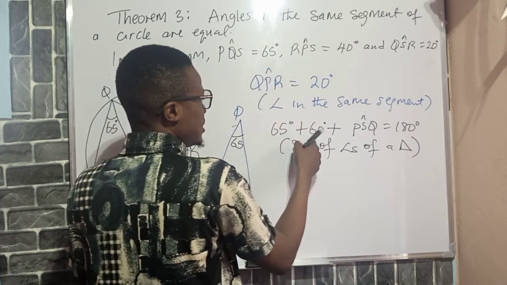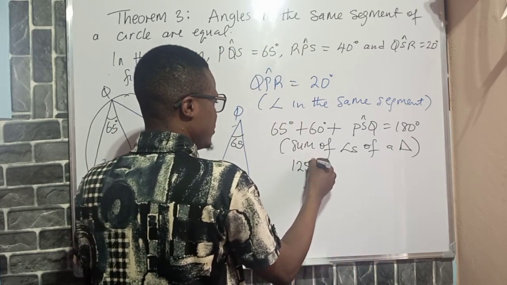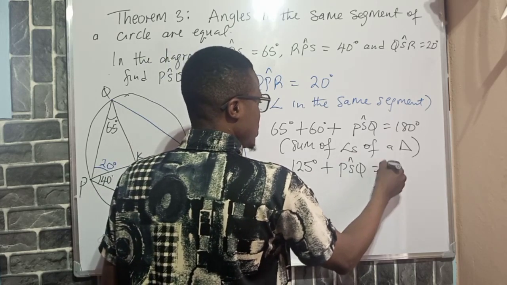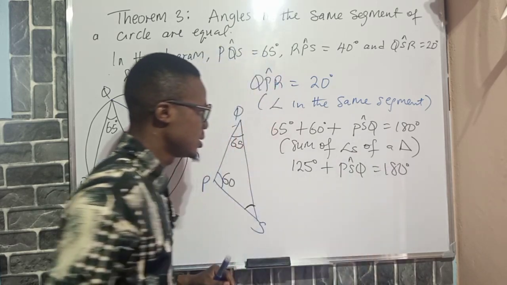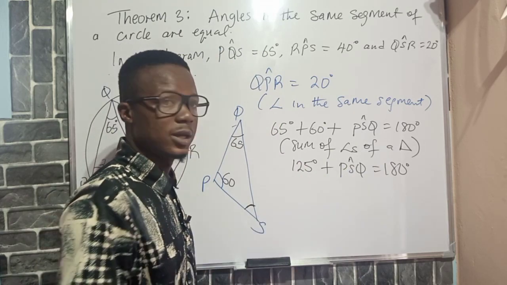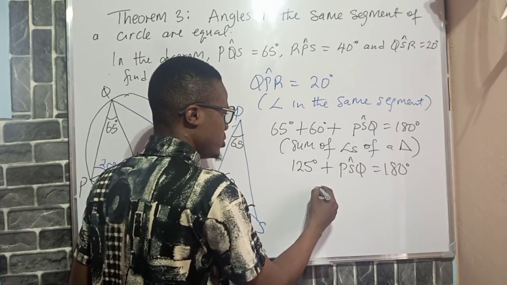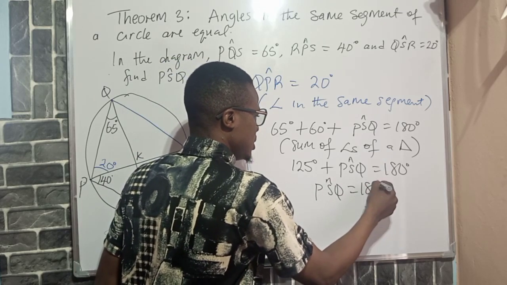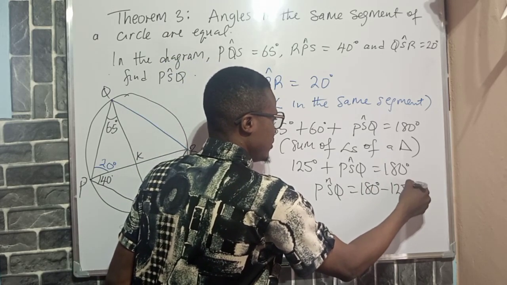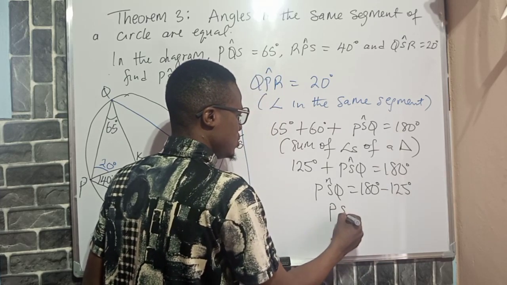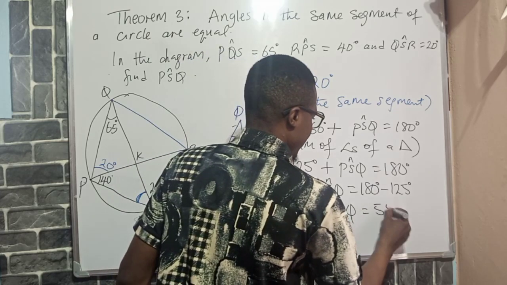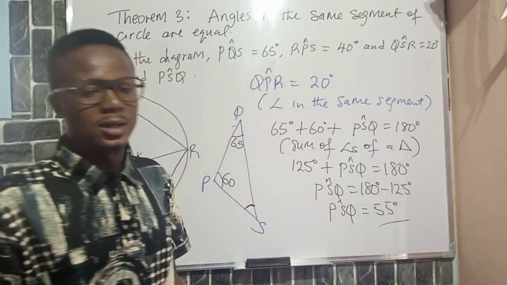So if I add this and this, I will get 125 degrees plus angle PSQ, which is 180 degrees. So to get angle PSQ, I will move this to the other side and it turns to negative. So PSQ will give us 180 degrees minus 125 degrees. And once I do that, you will see that my PSQ will give me 55 degrees as the answer.